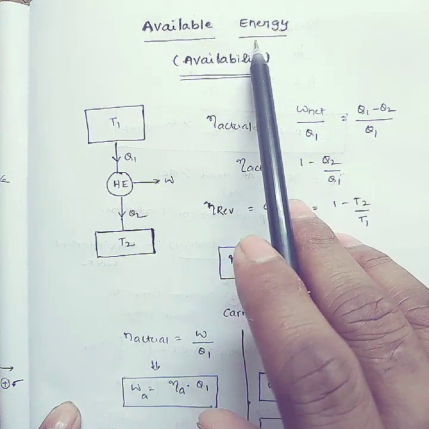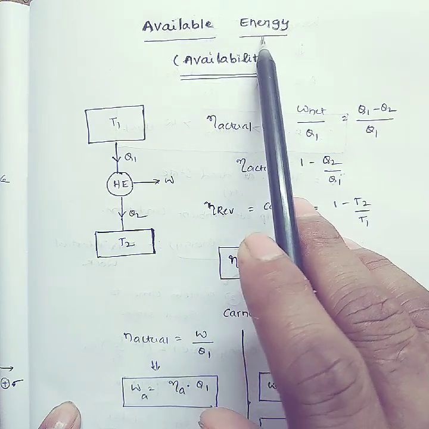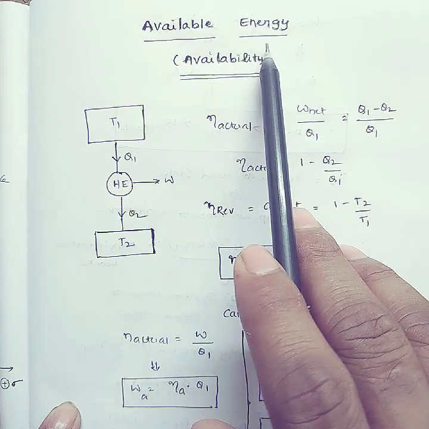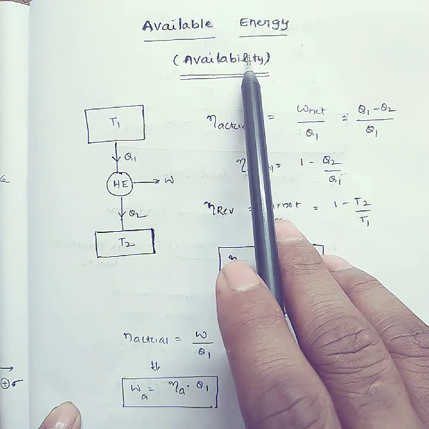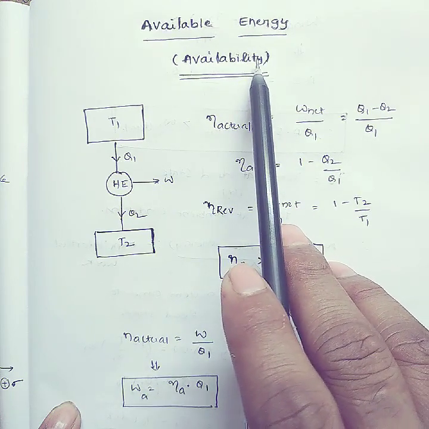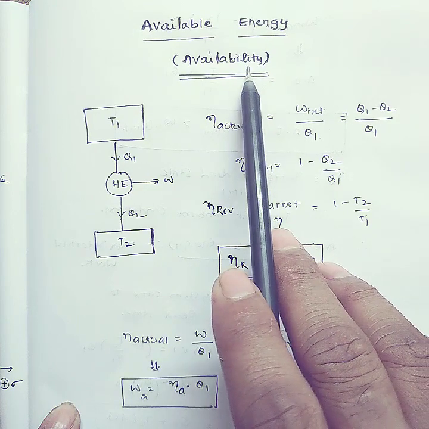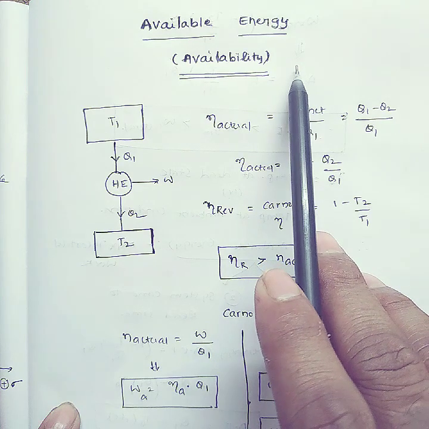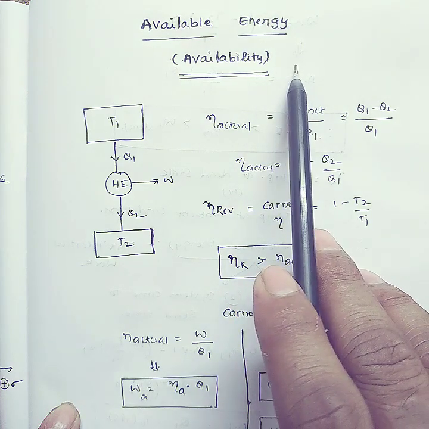I will give you one example, from which you can understand very clearly. Suppose you are operating a power plant; the engineer concentrates on getting maximum work. But the efficiency of a power plant is 35 to 40%.